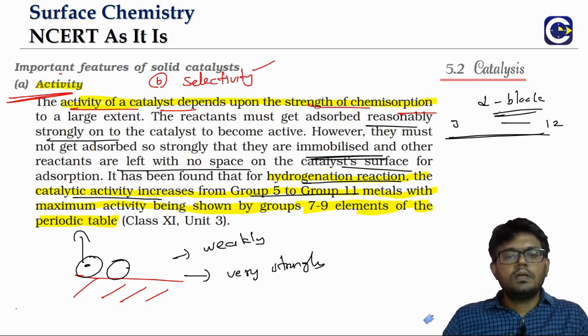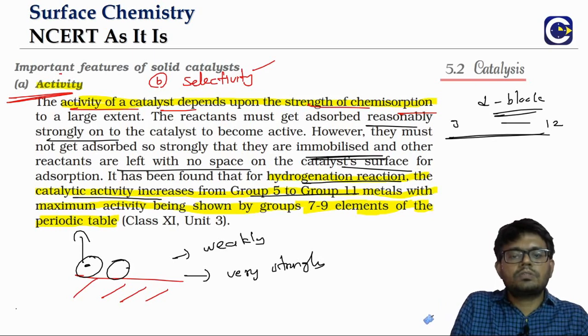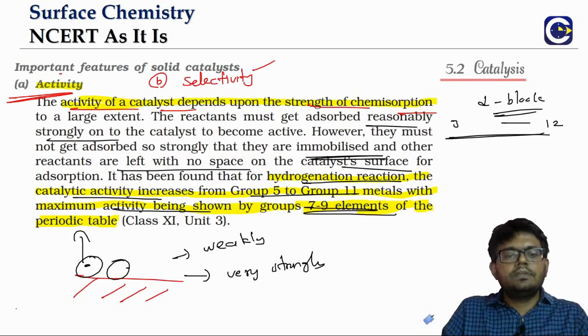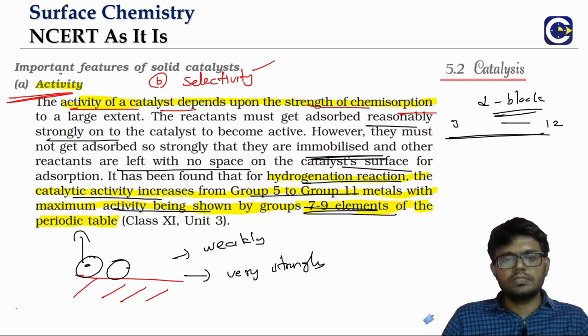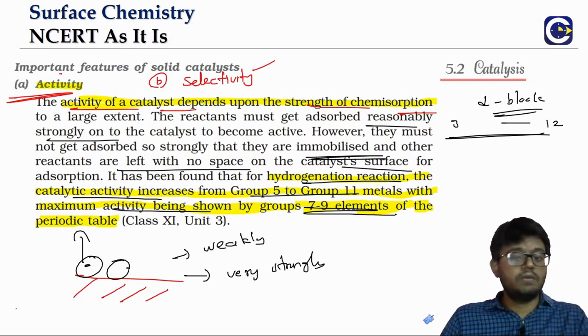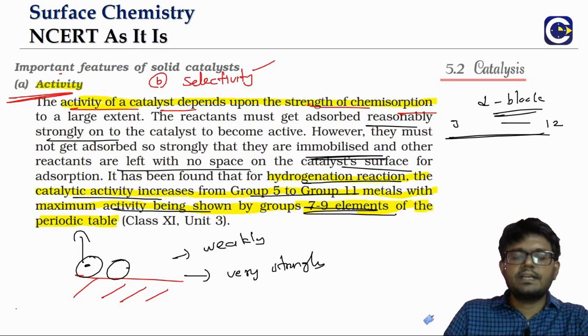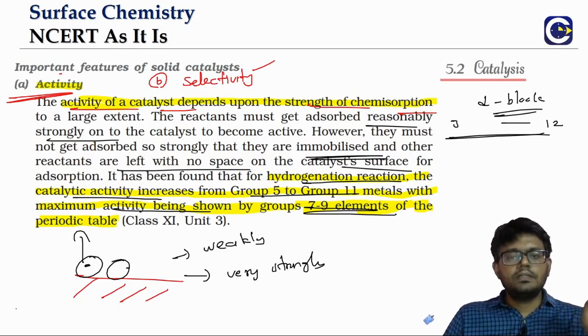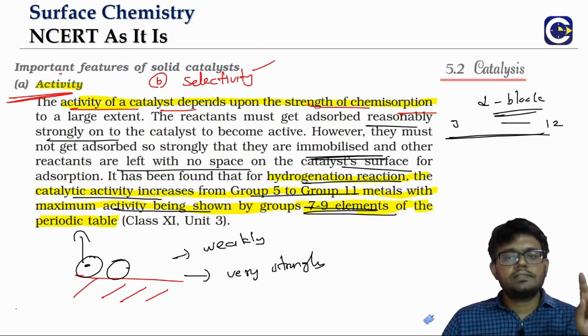In most cases the activity picks up at around group 7 to 9, depending on the reaction, because hydrogenation is not just one reaction. We have hydrogenation of alkenes, of alkynes, and of oils. There can be different types of hydrogenation, but the point is this: the activity of a catalyst will not be the same, it will vary. So depending upon which catalyst is able to give us better activity, we will choose that.